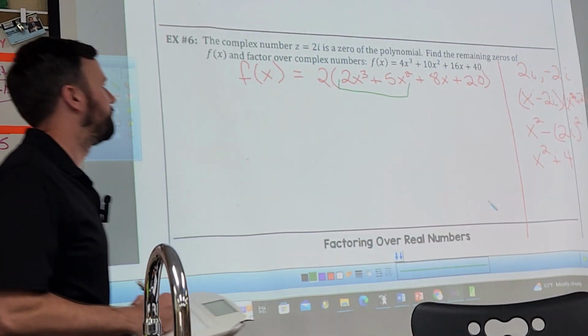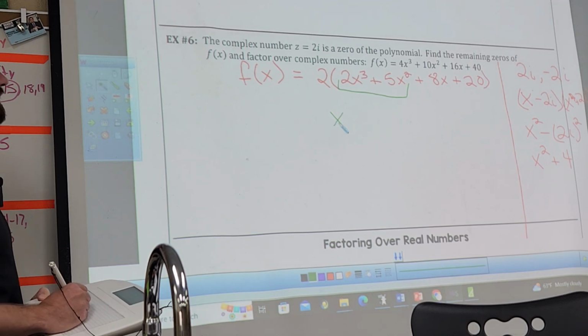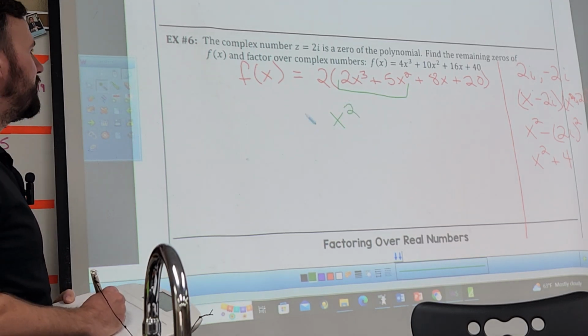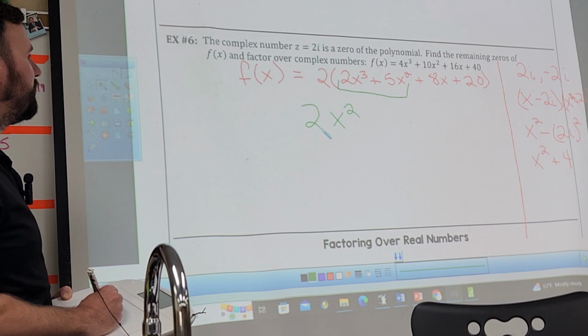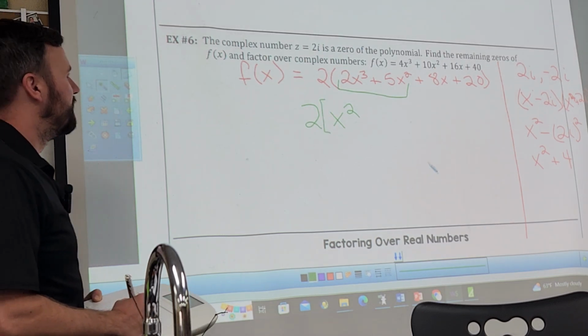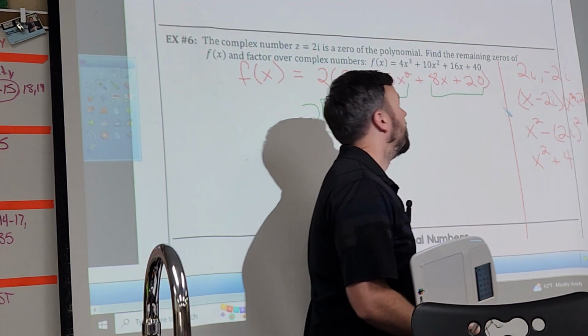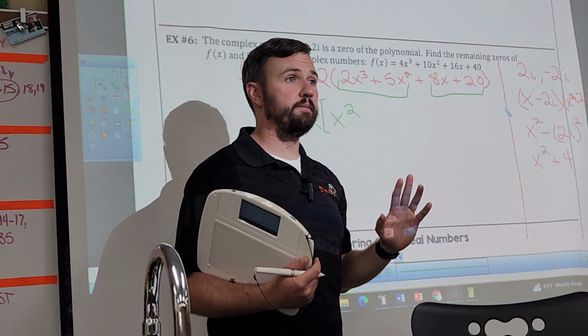In x squared. Oh no, she's lagging. She was doing so well. I'm going to put a bracket here because it's going to be a big one. And what am I going to have to pull out of these ones based on this? A 4. Could I have gotten there without that information?